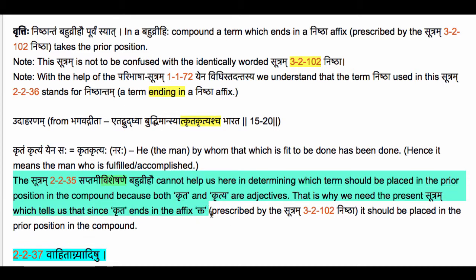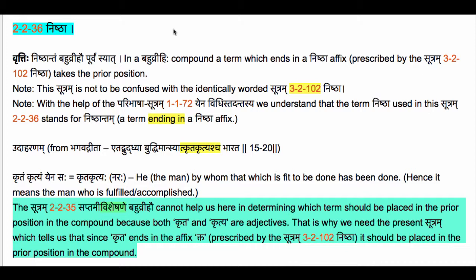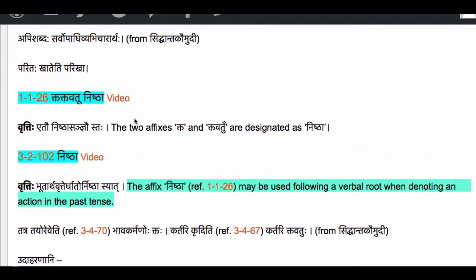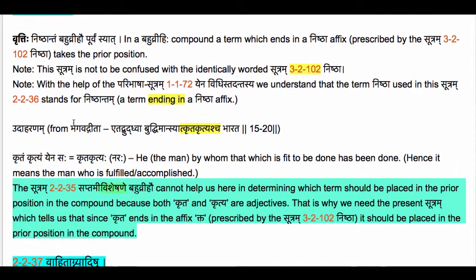That is why we need the present sutram 2236 Nishtha, which tells us that since krita ends in the affix kta prescribed by the sutram 32102 Nishtha, it should be placed in the prior position in the compound. Of course, we know the sutram 1126 Ktaktavatu Nishtha, which tells us that the two affixes Kta and Ktavatu have the designation Nishtha. So here we have the affix Kta nishtha used in the form krita. Hence krita ends in a nishtha affix, and therefore as per this sutram 2236 it is placed in the prior position in the compound kritakrityaha.